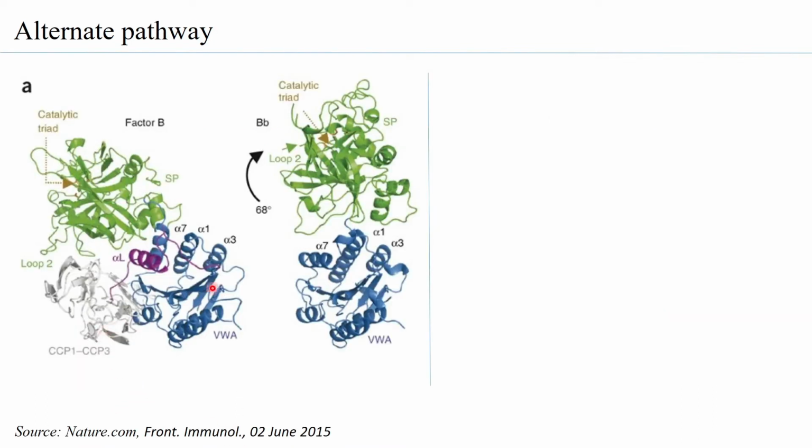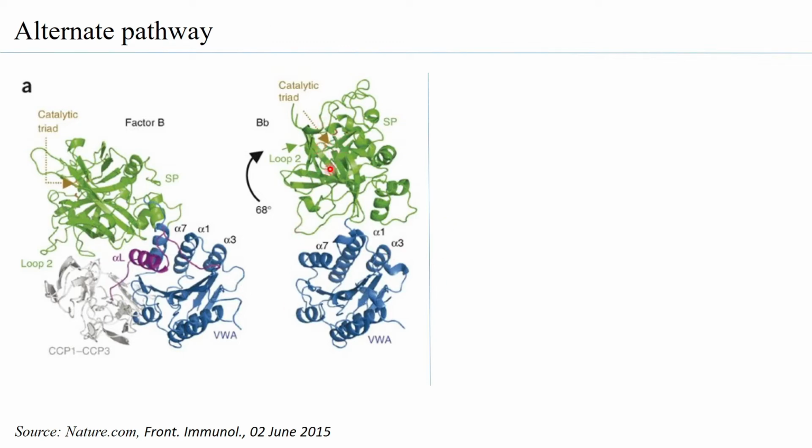Now when you look at the structure of factor B per se, you can see how you have different domains present. Of these, if this is the part that is removed, this is the Ba that is removed. The moment this domain is removed, you can see how the catalytic triad region is swirling, or moving at an angle of about 68 degrees, to form this conformation.